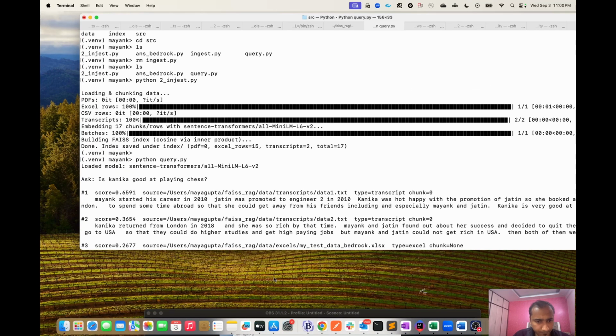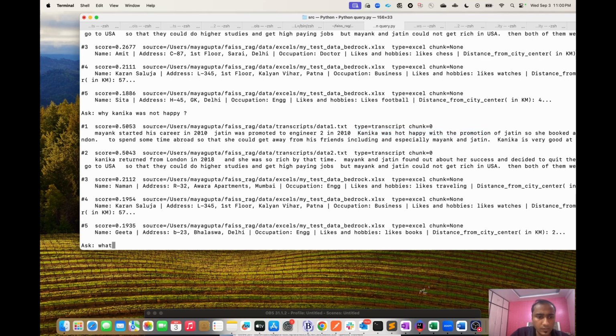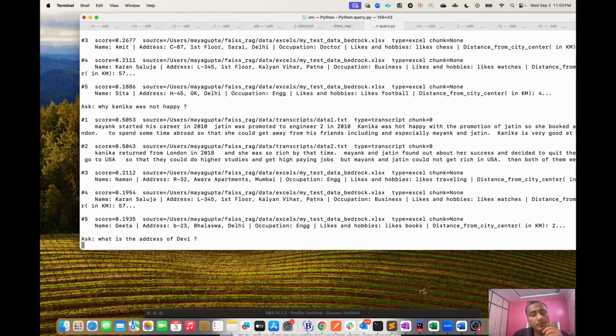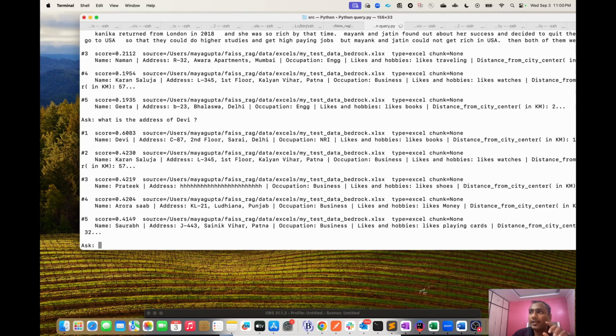Okay, what is the address of Devi? So at present, at this stage, I haven't started using the AI model to answer these questions. The questions I am asking, and the response I am getting from the vector DB in the form of scores, are basically the metadata, and it provides me the data that is related to my question.